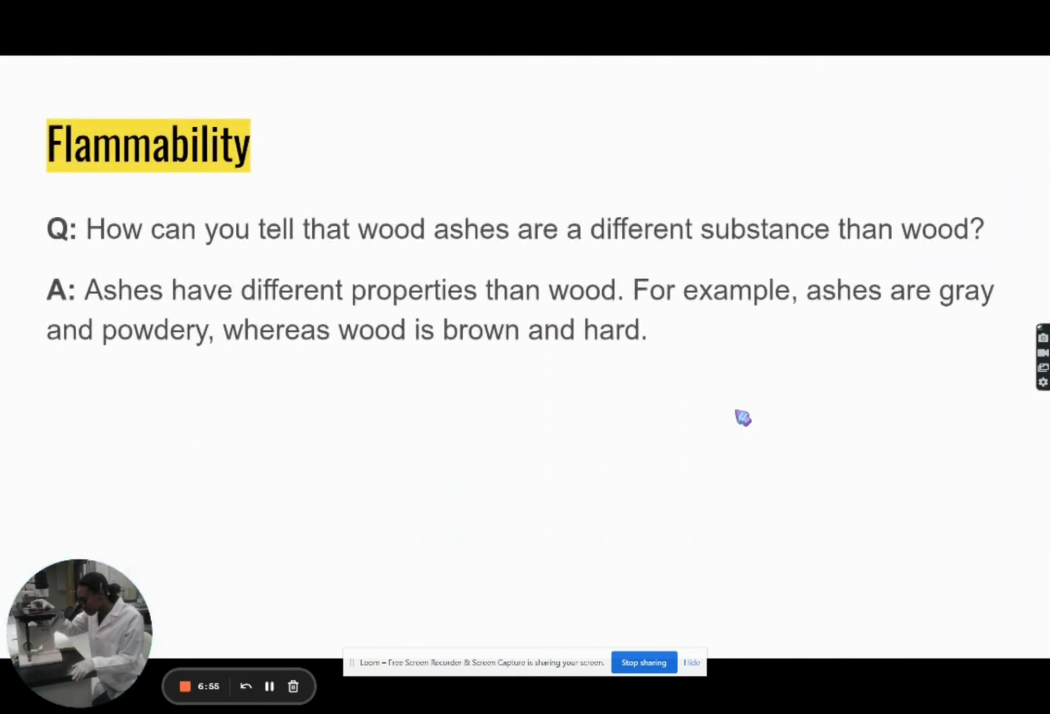And just ask yourself a couple questions. How can you tell that the wood ash is a different substance from the wood? Right? Ashes have different properties than wood. For example, the ashes are gray and powdery, whereas the wood is brown and hard.